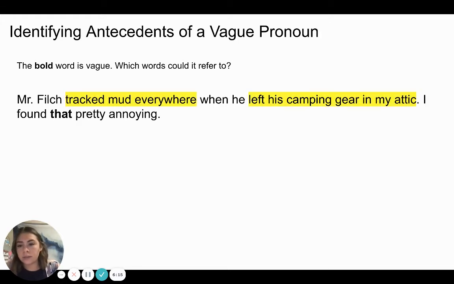You should have circled tracked mud everywhere and left his camping gear in my attic. I chose both of those things because he could find either one of those annoying. And we don't know if the reader is talking about Mr. Filch tracking mud everywhere or if he's talking about the fact that he left his camping gear in my attic. That is not specific enough for us to know what the writer is talking about.